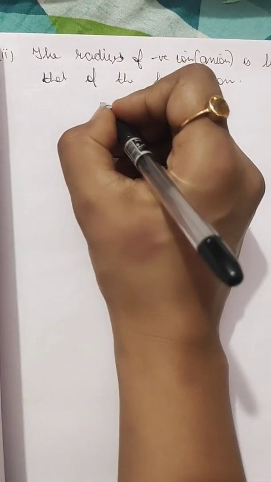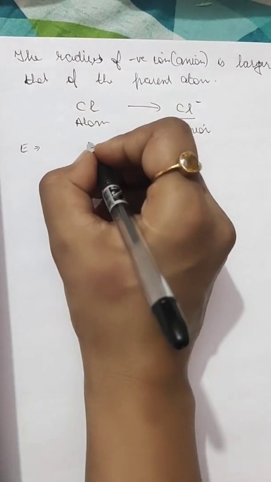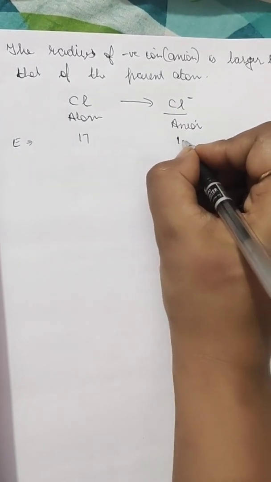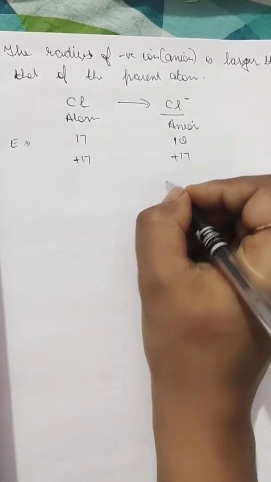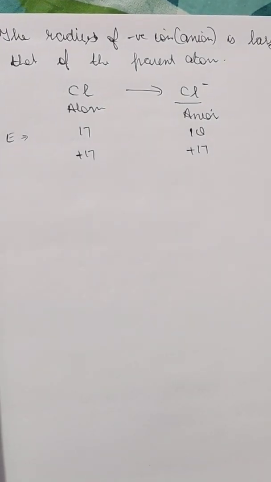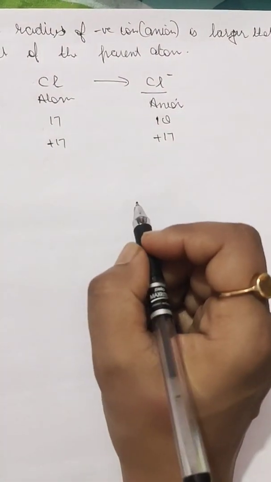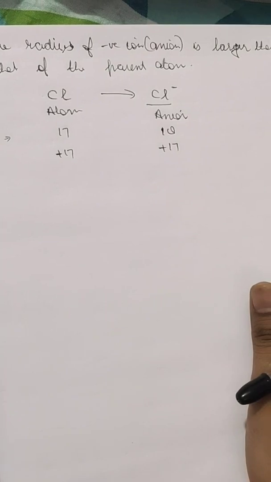For example, take the formation of a chlorine ion from a chlorine atom, which gives an anion. The electrons were 17 before and now it has become 18. The nuclear charge was plus 17 and the nuclear charge is still plus 17. So the size will increase a little. Why will it increase? Because the effective nuclear charge per electron is reduced and the electron cloud is held less tightly by the nucleus. This is the reason behind the increase in the size of the anion.